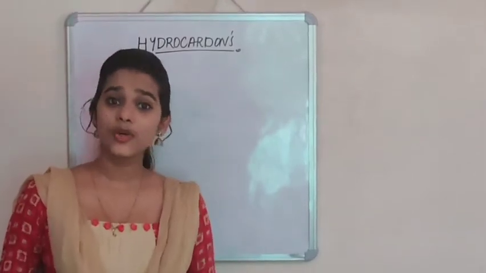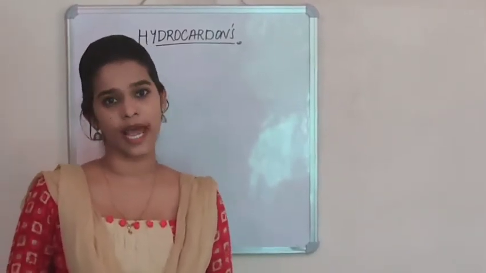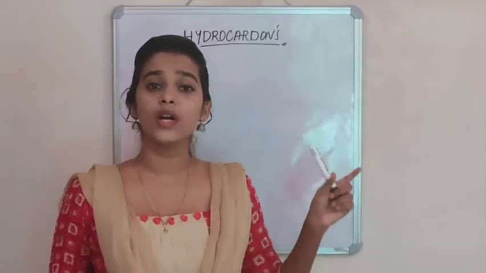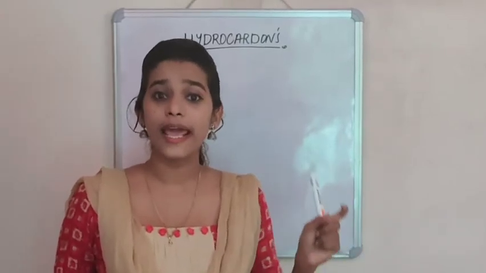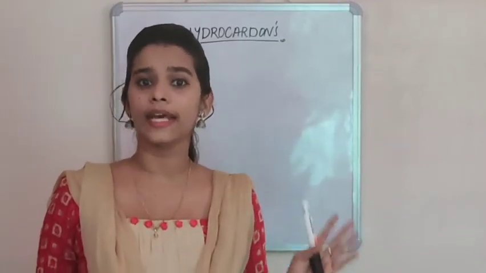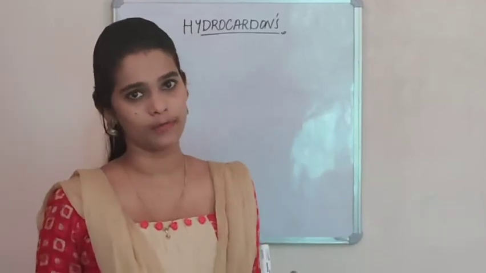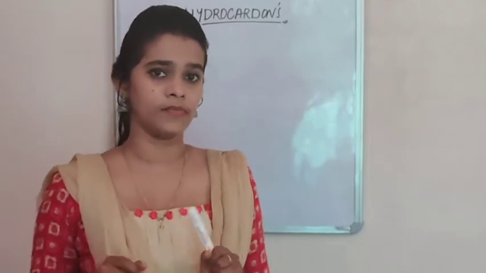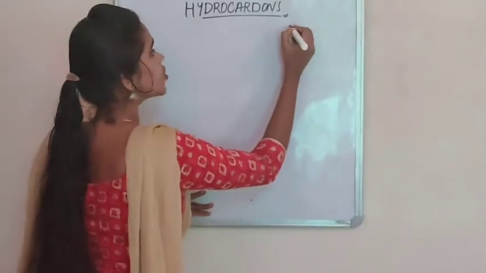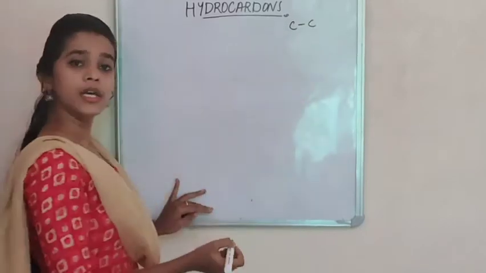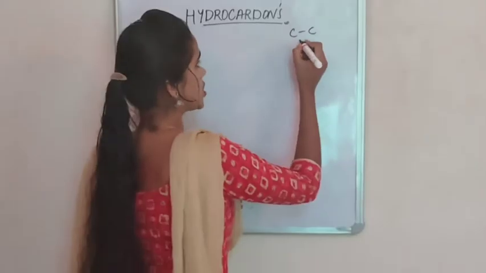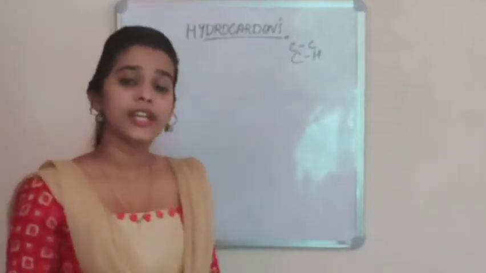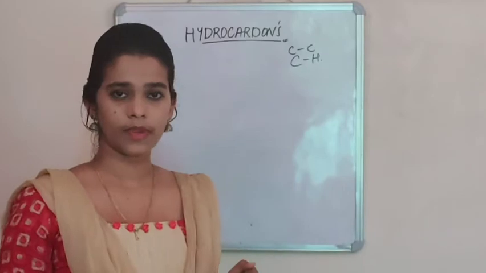Students, in today's class, we are starting a new chapter, hydrocarbons. As the name says, hydrocarbon means there is existence of only carbon and hydrogen in the organic compound. So, there can be two bonds if there are only carbon and hydrogen. One bond will be between carbon and carbon. The other bond will be between carbon and hydrogen. So, let's try to classify hydrocarbons.